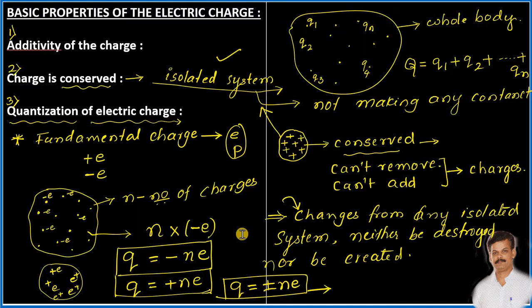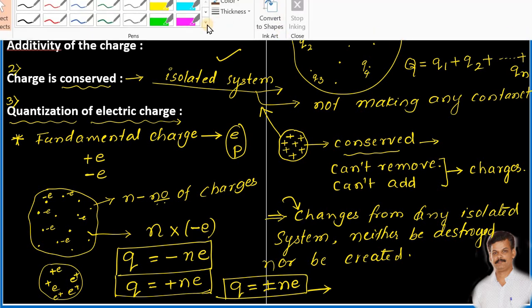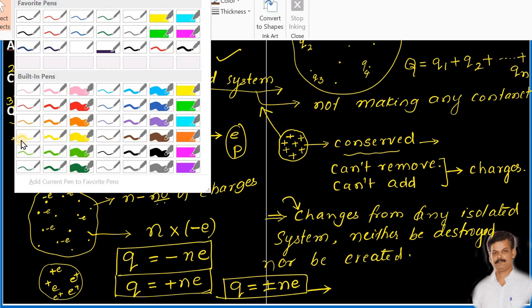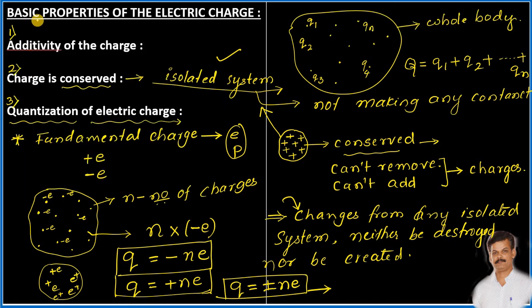Then after this we studied other properties of the electric charges. In the examination, this concept can be asked for 2 or 3 marks. Most of the time we have seen that a question is asked based on this concept, that is, properties of the electric charge.